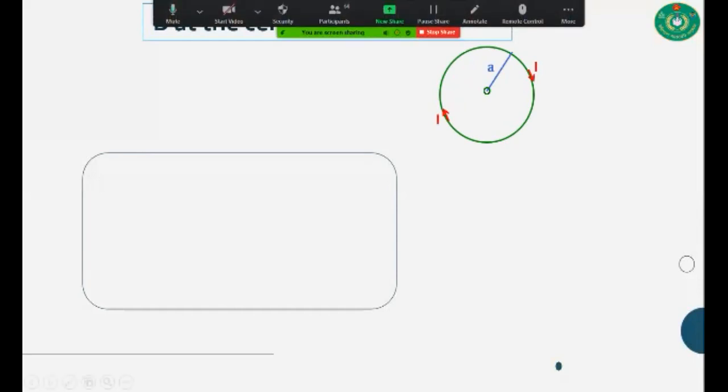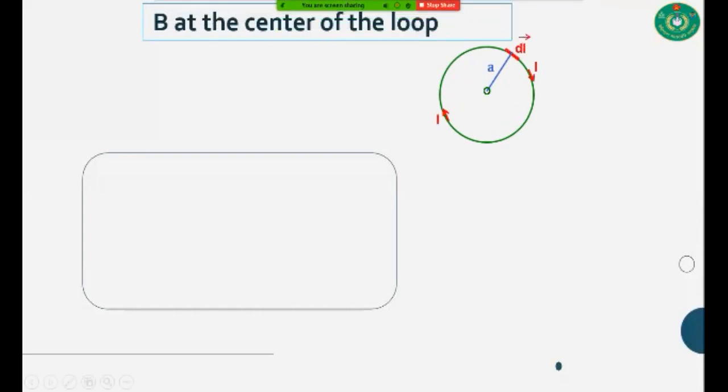Now I'm going to discuss the amount of magnetic field that is created at the center of a circular wire. Let us suppose it is our circular wire, and this amount of current is flowing in this direction, and this is the radius of this circle. This is the small segment dl. Now the angle between them is 90, and the direction of the produced magnetic field is here.